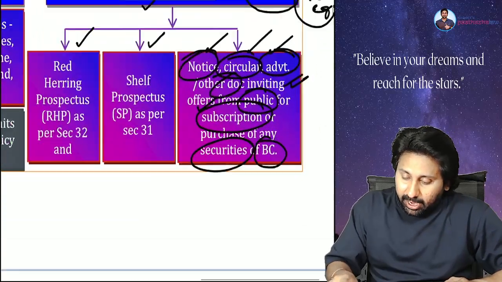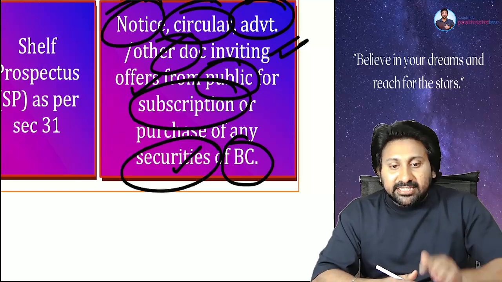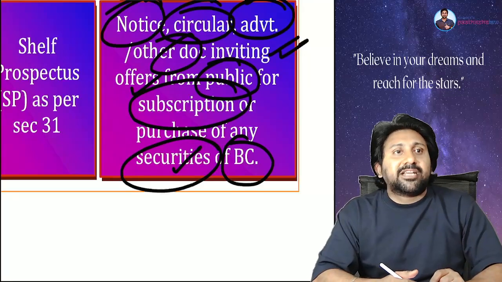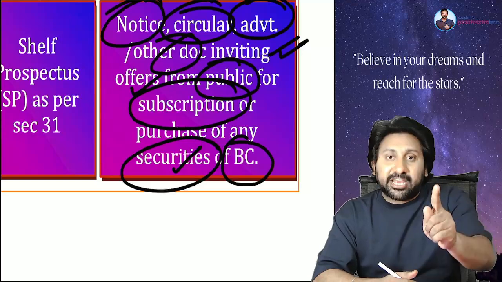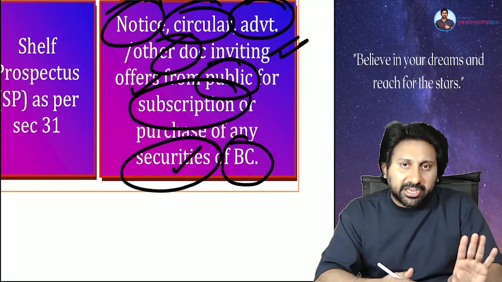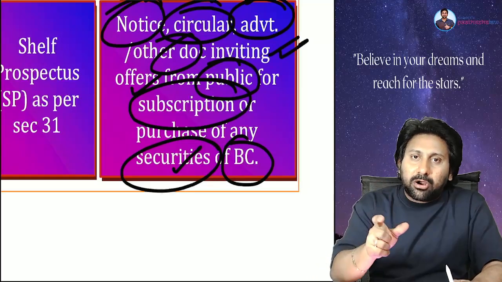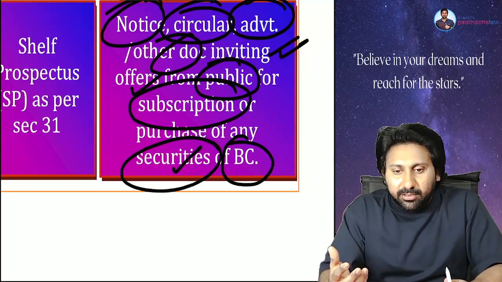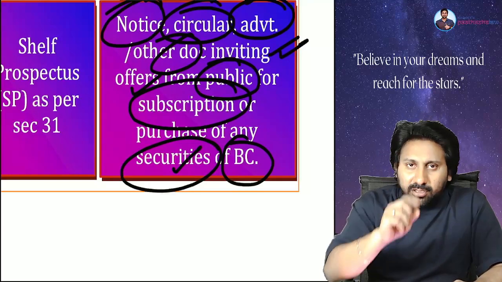Next, I use the word security. I did not use the word share. This chapter is applicable for securities, not for share. So not for share means shares is not applicable? No, no. In security, one of the thing is share. Share is a security, but every security may not be a share. Debenture is a security. Bonds, security. Preference share, security. Commercial paper, security. Deposits, a security. But those are not shares.